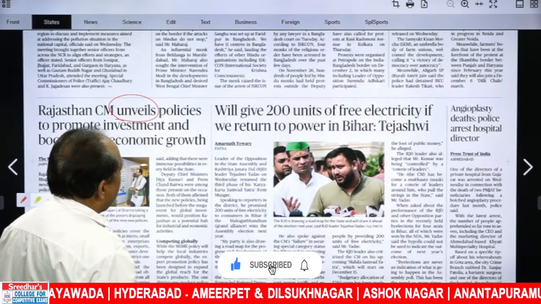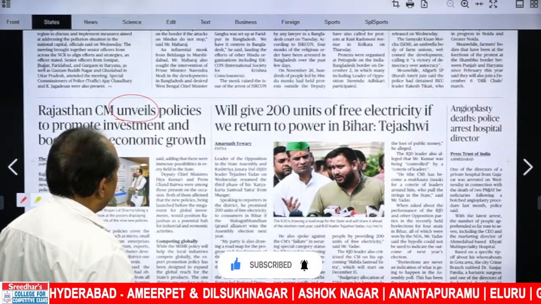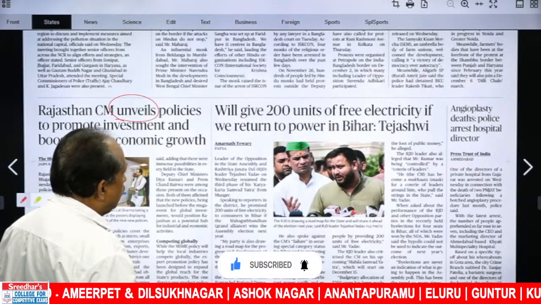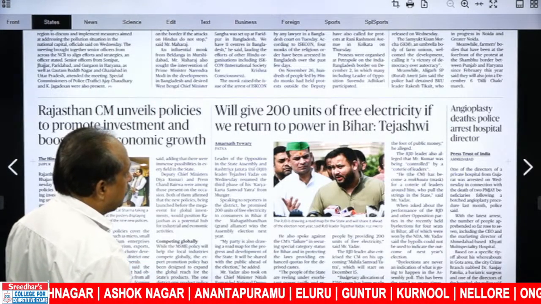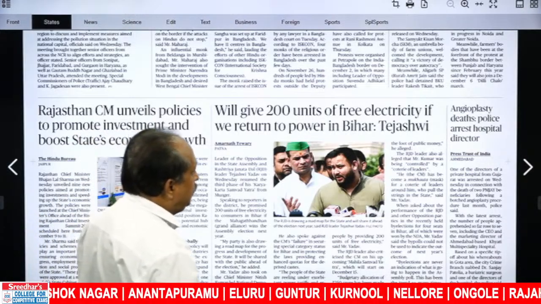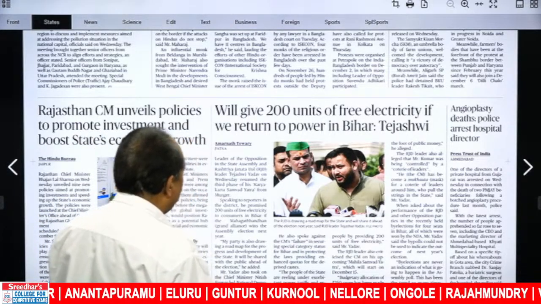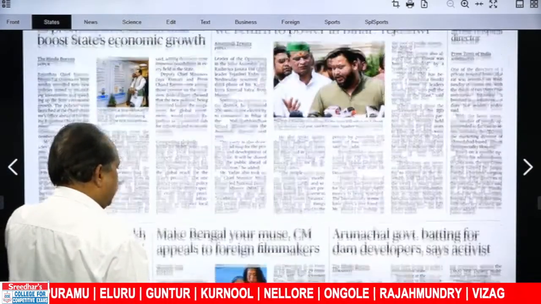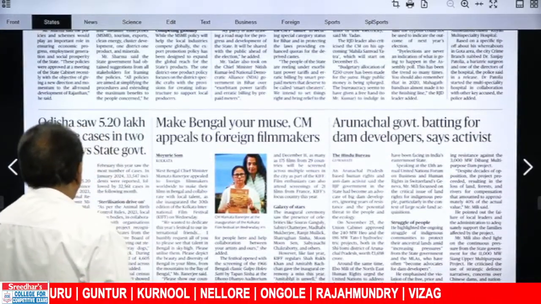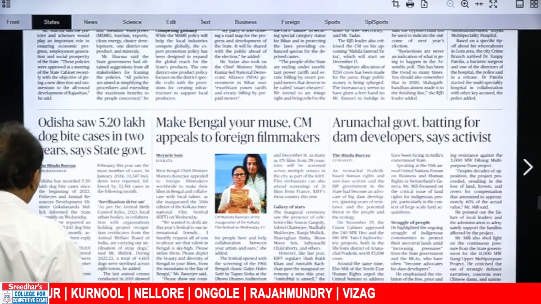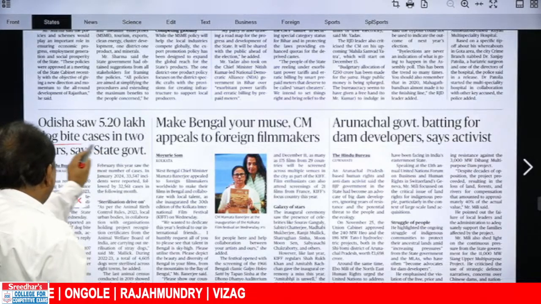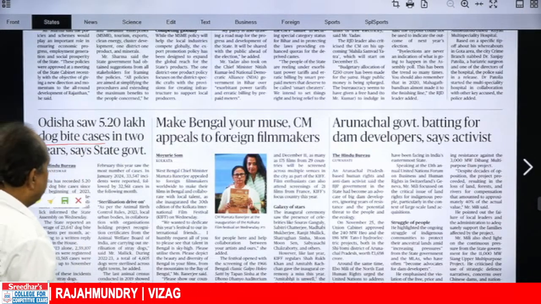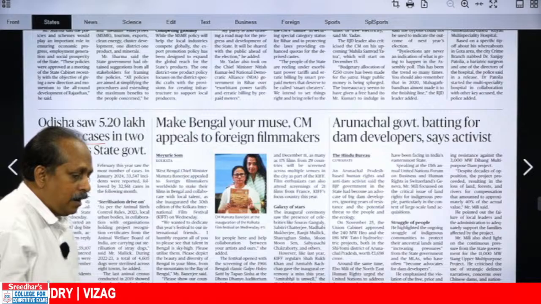Will give 200 units of free electricity if we return to power in Bihar. Tejashvi. That's a political promise at the time of elections. Angioplasty deaths. Police arrest hospital director. Odisha saw 5.20 lakh dog bite cases in 2 years, says state government. 5.2 lakh dog bites.